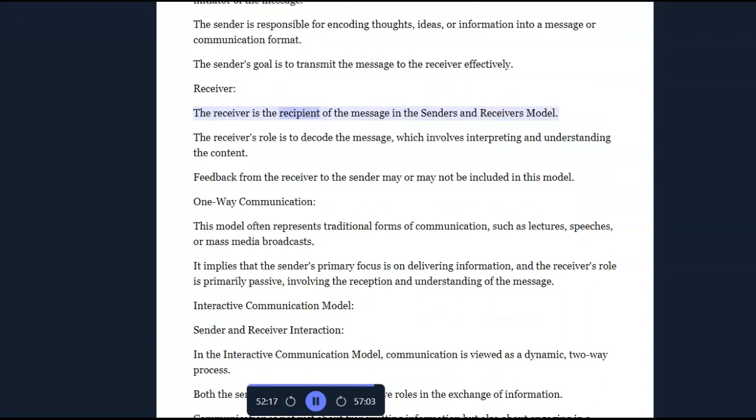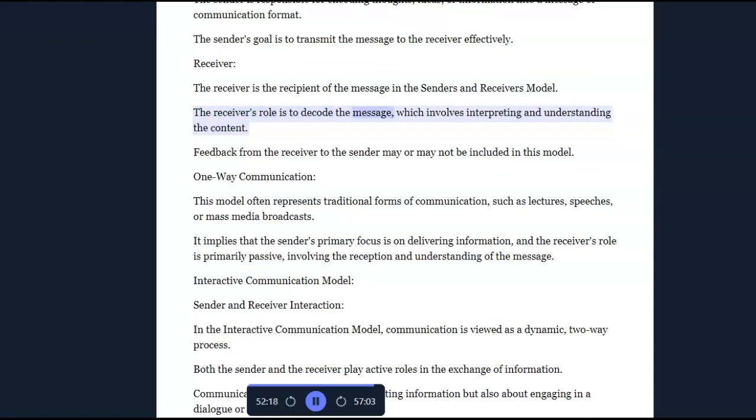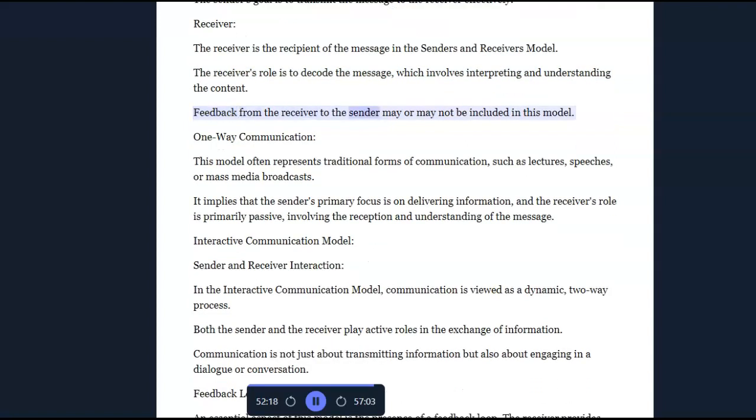Receiver. The receiver is the recipient of the message in the senders and receivers model. The receiver's role is to decode the message, which involves interpreting and understanding the content. Feedback from the receiver to the sender may or may not be included in this model.